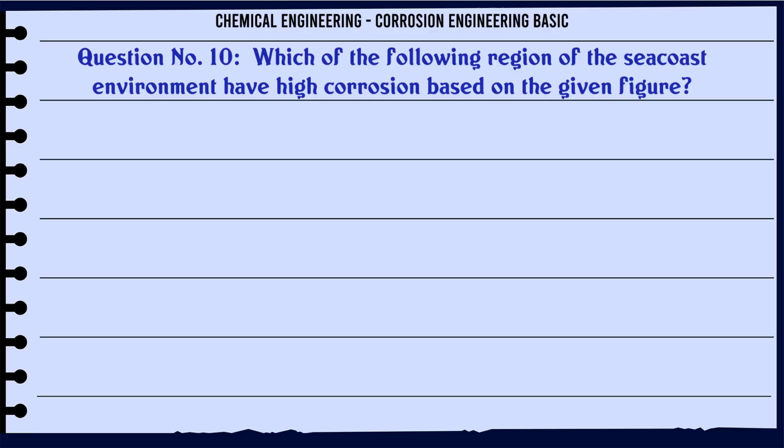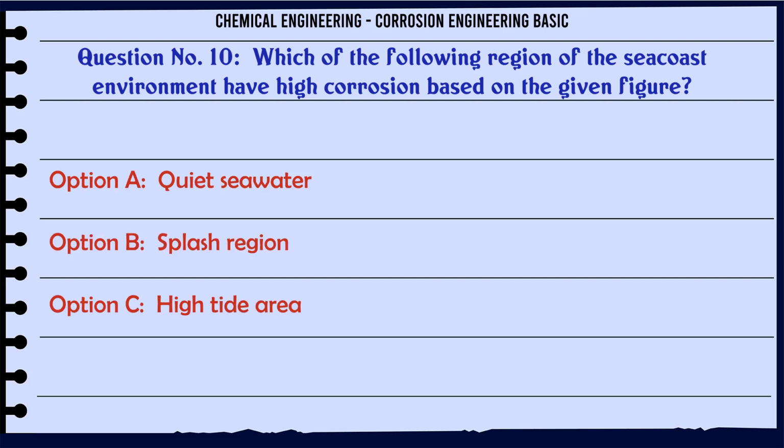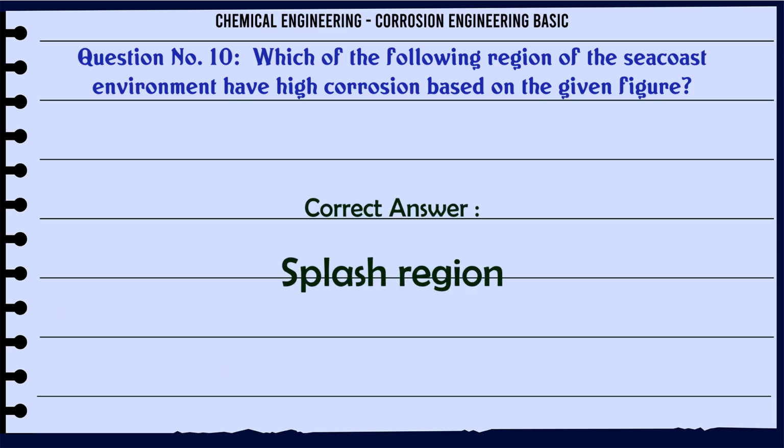Which of the following regions of the seacoast environment has high corrosion based on the given figure? A. Quiet seawater. B. Splash region. C. High tide area. D. Mudline. The correct answer is splash region.